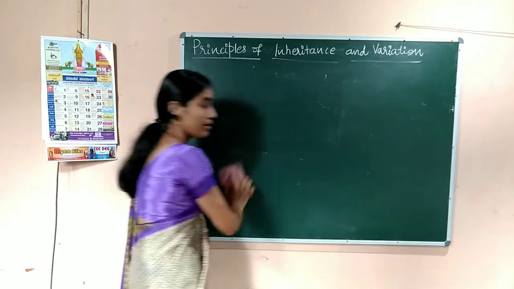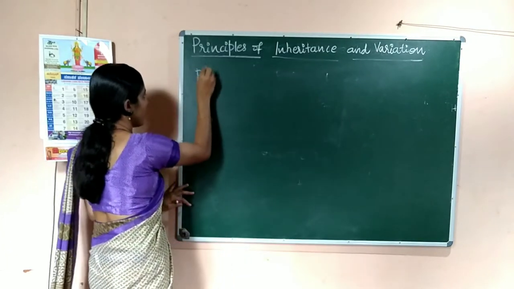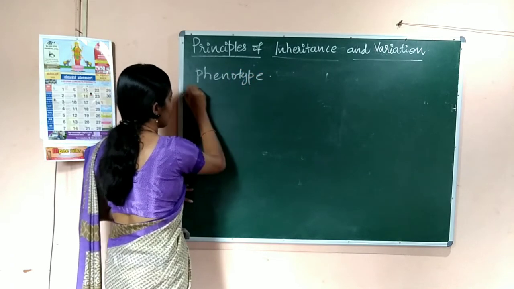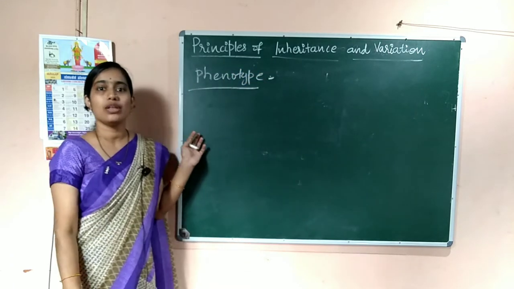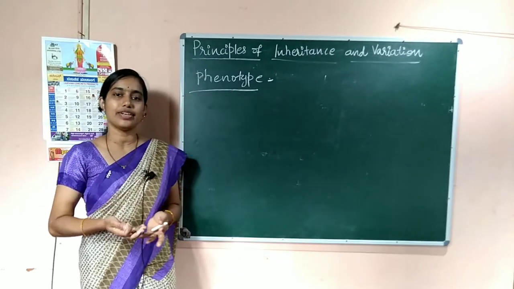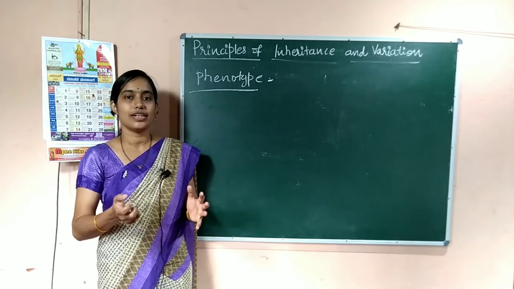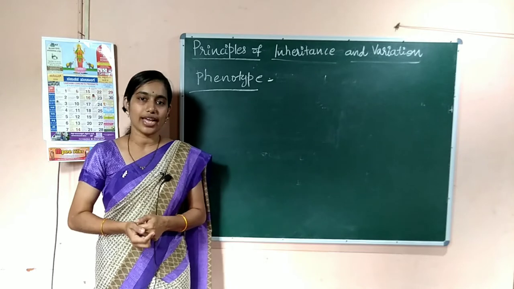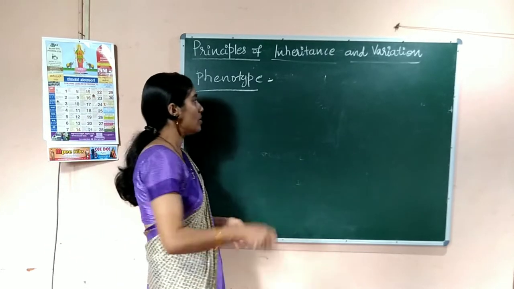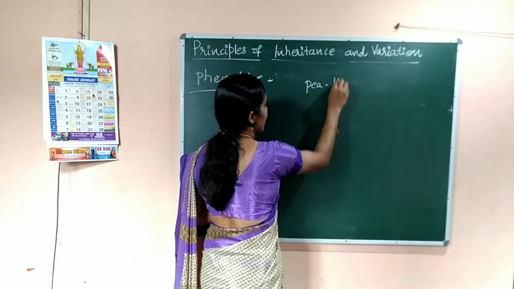So, next we are going to discuss the term phenotype. Again I am taking the same example, because whenever we discuss the same example, the concept will be more clear. Otherwise, if I give a different character example every time, you may find it difficult to understand. So, I am taking the example of pea plant height.